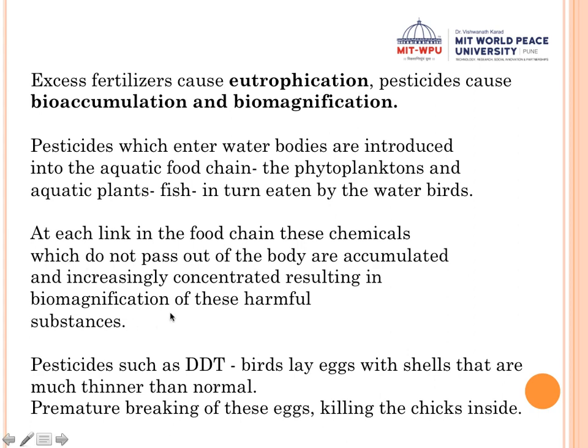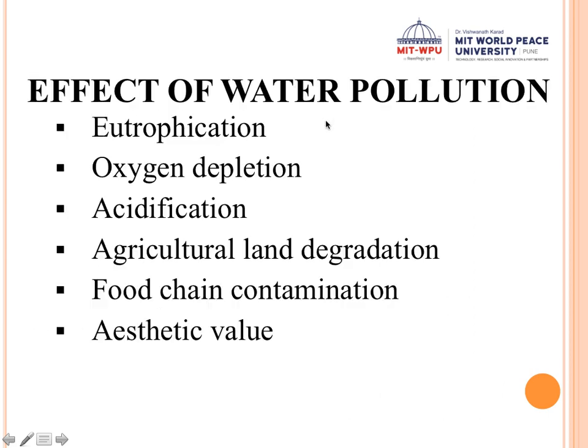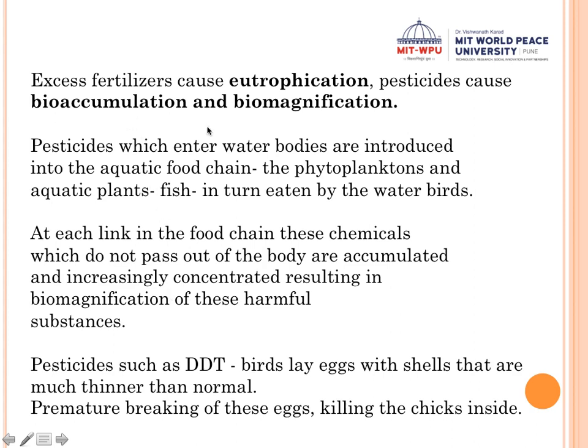So bioaccumulation and biomagnification is something that contaminates your food chain. Is that clear? So this point here where we said that the effect of water pollution is food chain contamination, how does it happen? It happens through these two phenomena, which are called bioaccumulation and biomagnification. Is that clear? Now let's look at an example here.